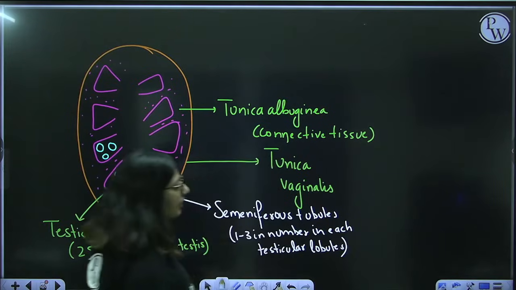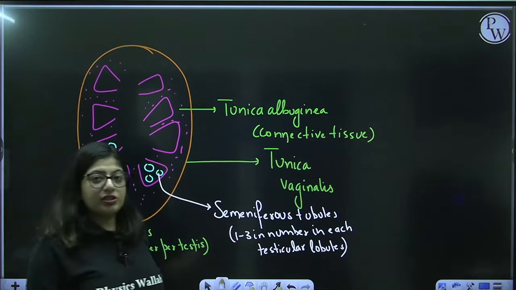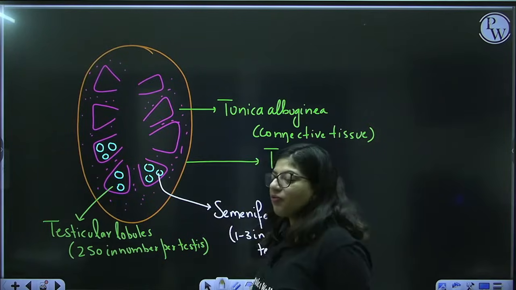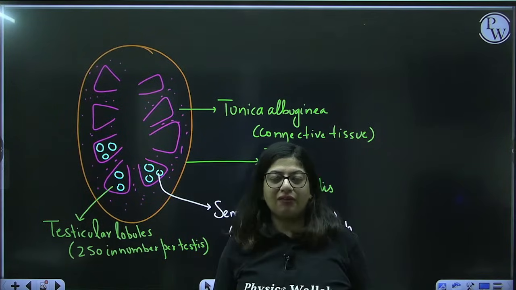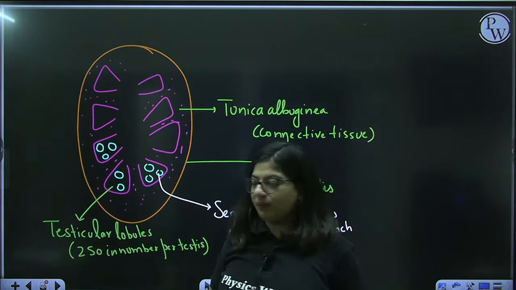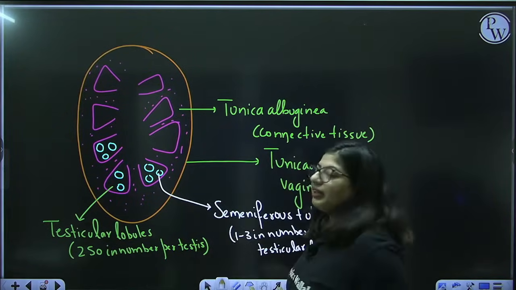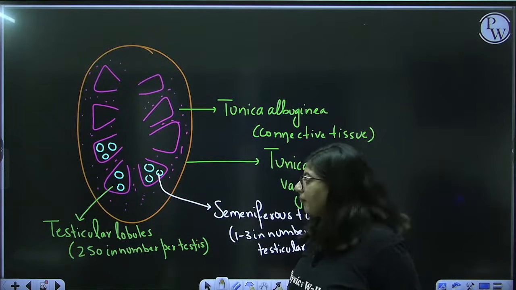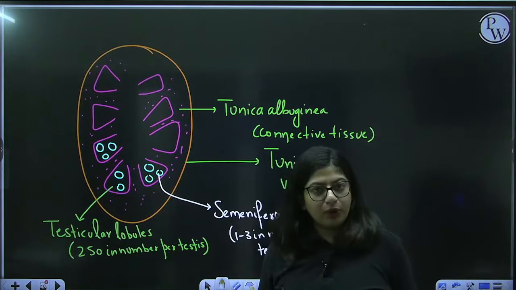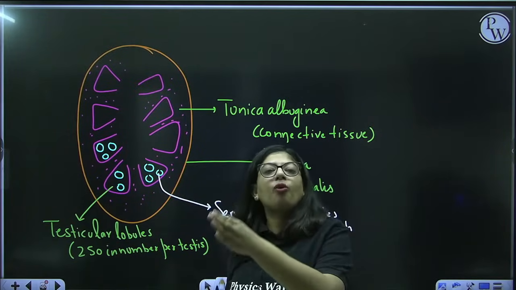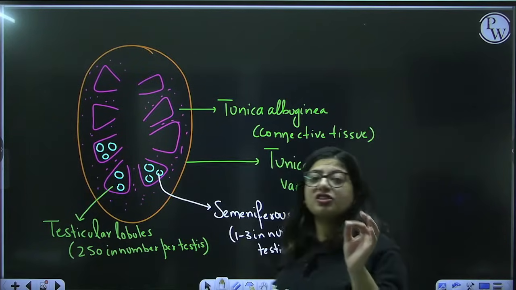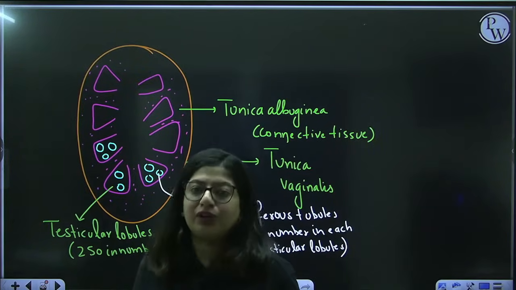So this is a longitudinal section. What is longitudinal? The section which is taken in this manner. For example, if someone cut me like this into two halves, that's a longitudinal section. If someone cut me like this, that's a transverse section. So here inside the testes, you can see small compartments known as testicular lobules, and each testicular lobule contains 1 to 3 seminiferous tubules, and this is the structural and functional unit of testes.